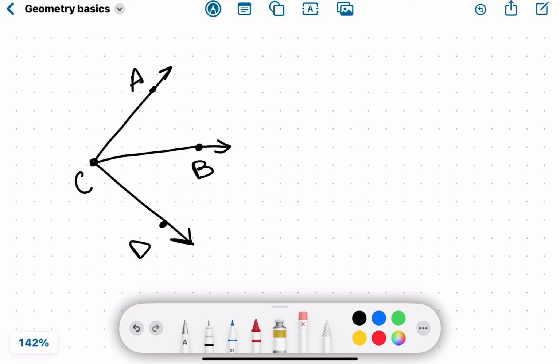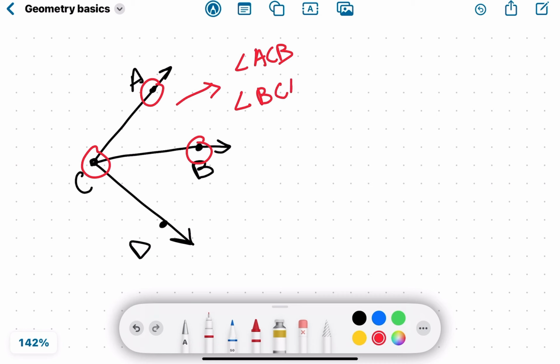But if you have 2 angles connected, like in this example, you are going to label the angle based on its points. And that's going from 1, 2, 3. Okay? Meaning outside, middle, outside. So this angle is either angle ACB or angle BCA.